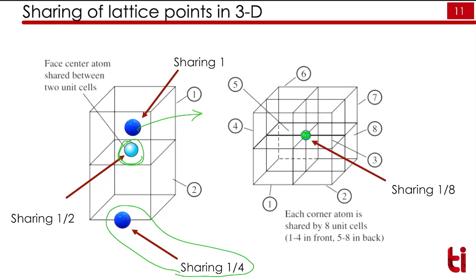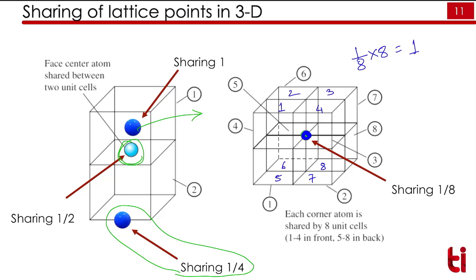This atom you can see here is surrounded by 8 unit cells. So I will draw and show you again. So this is the first unit cell, this is the second unit cell, this is the third unit cell, and this is the fourth unit cell. Four unit cells on the top side and 4 unit cells on the bottom side. So these are 8 unit cells. That lattice point will get shared by 1/8 into 8, that is equal to 1. So 1/8 portion it will share if it is situated at the corner of the unit cell.